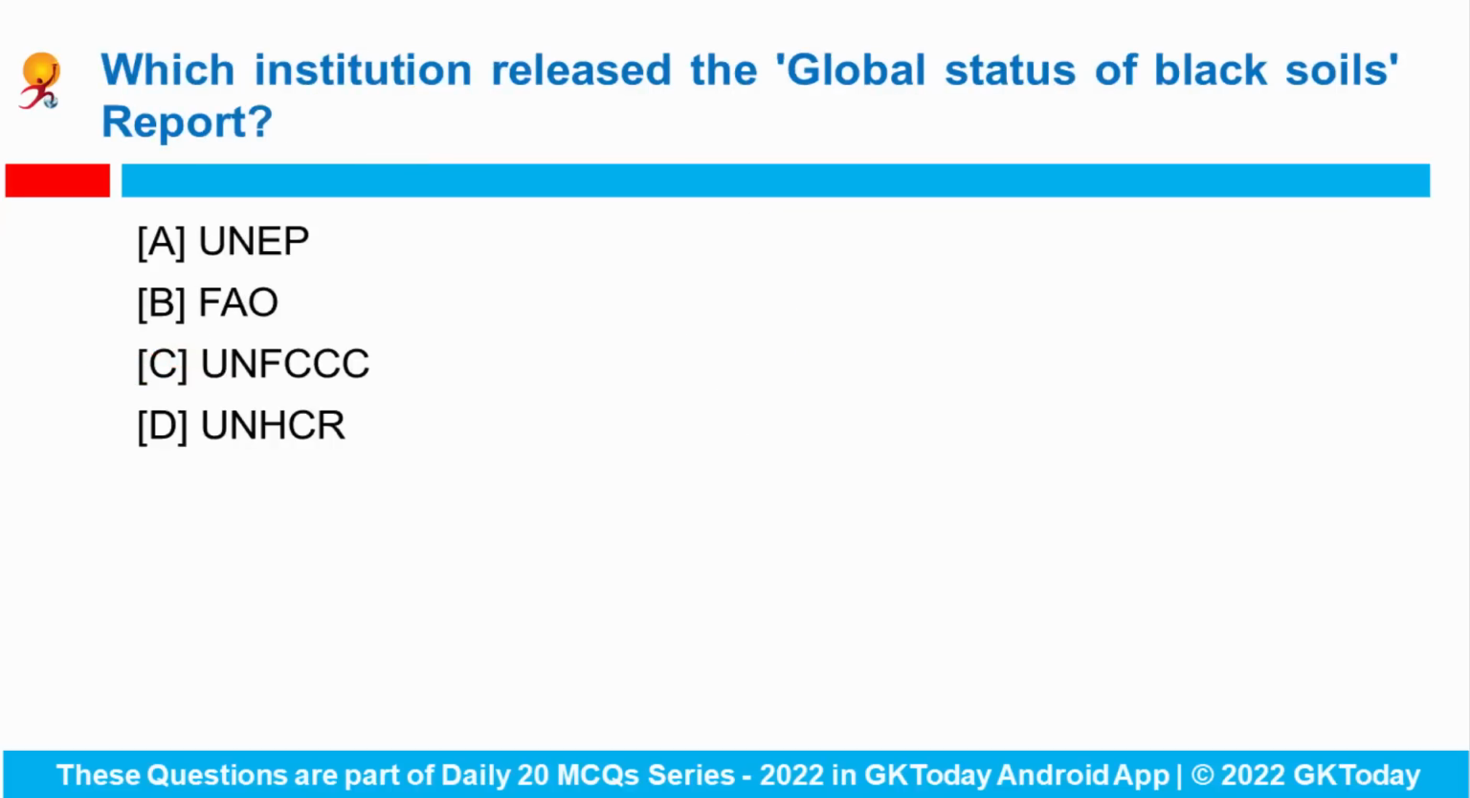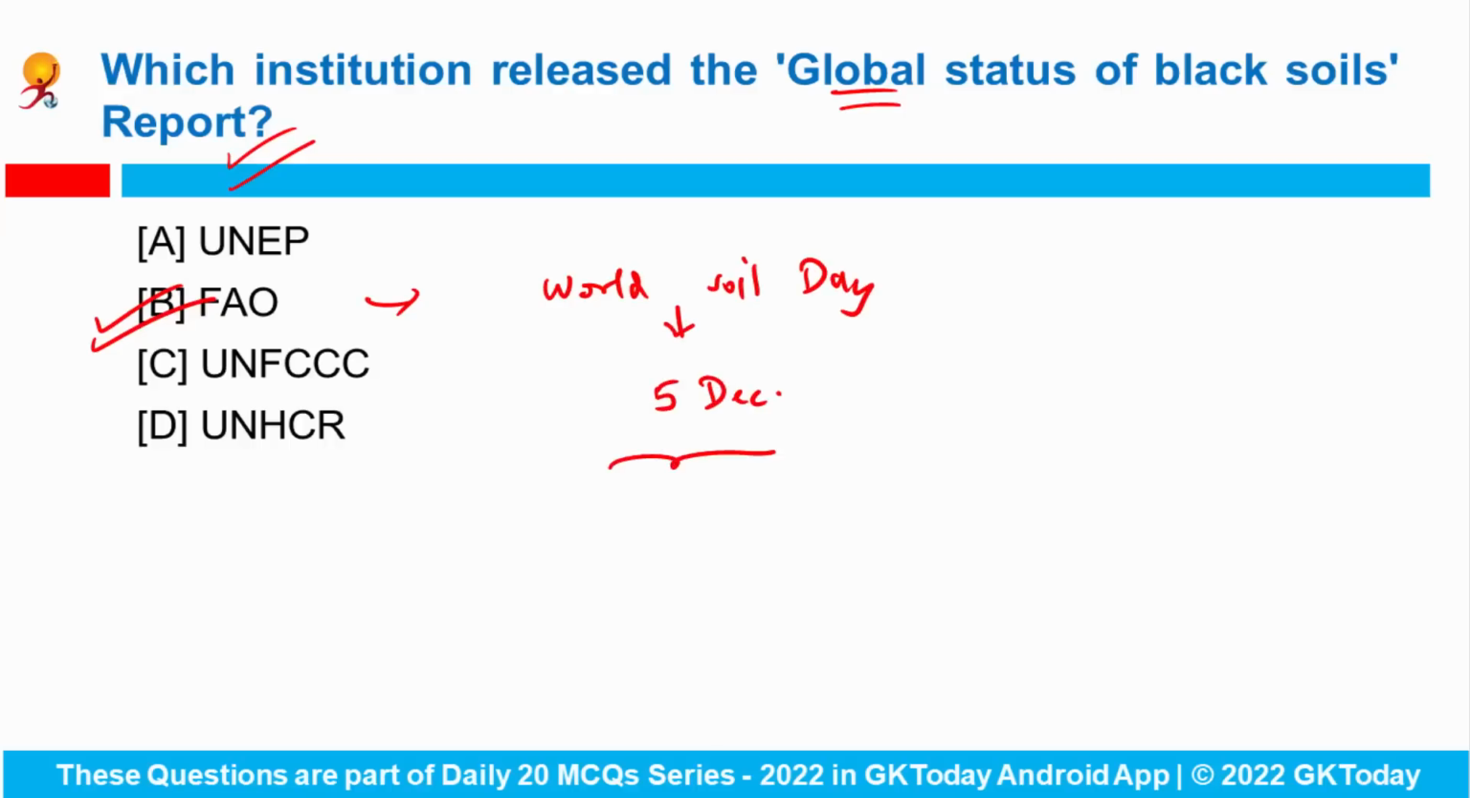Next is, which institution released the Global Status of Black Soils report? So the Food and Agriculture Organization released this particular report on the occasion of World Soil Day. Okay, and when do we observe this day? This day is observed on 5th of December every year.